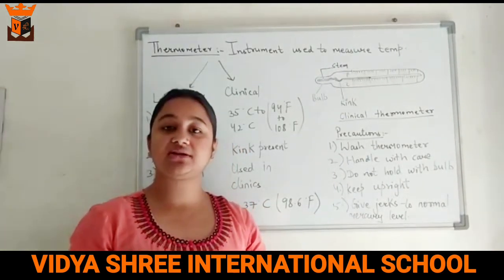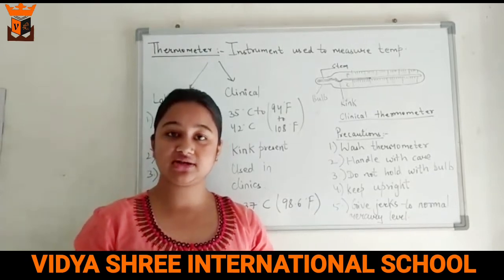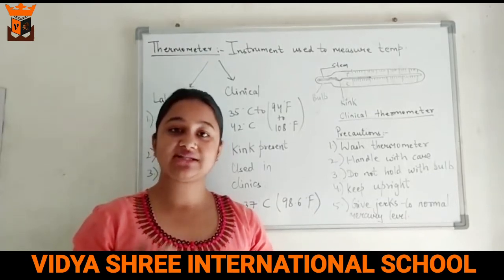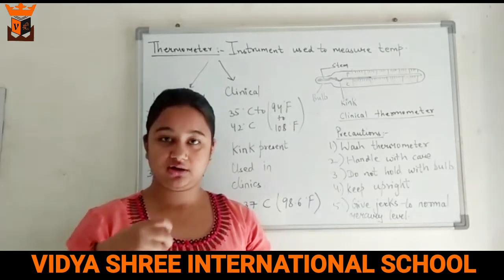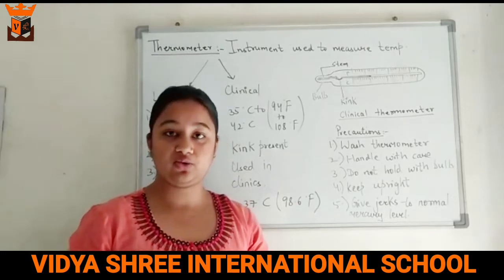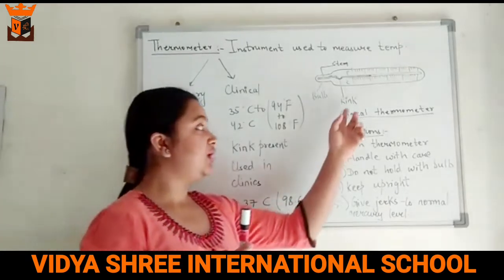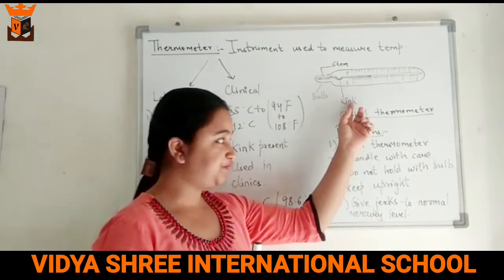Whenever we place the thermometer in our mouth, the mercury absorbs the heat of the body, expands and rises up. After some time, when we remove the thermometer from the mouth, the mercury contracts and would fall down. So to prevent that fall, there is a kink which is only present in the clinical thermometer.